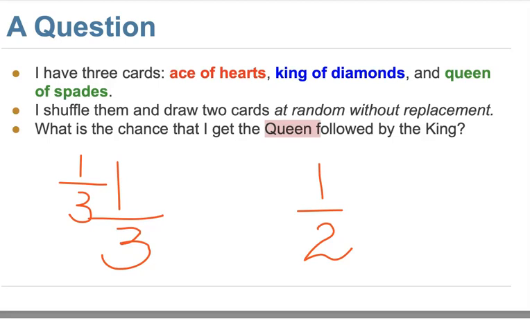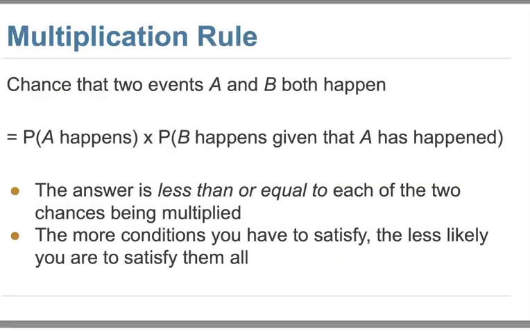They follow one another: the first event happened and the second event happened. So then we multiply, and that's equal to 1/6. That's the same as what we showed earlier. This is what we call the multiplication rule: the chance that two events A and B both happen. We use the chance of A happening times the chance of B happening, but of course B has to happen given that A has happened.